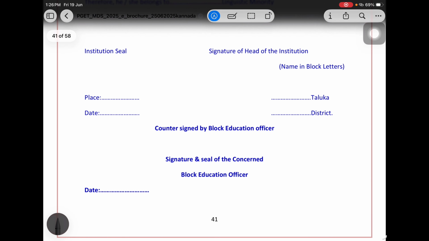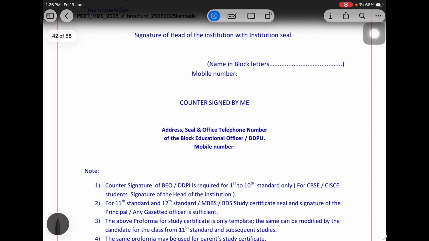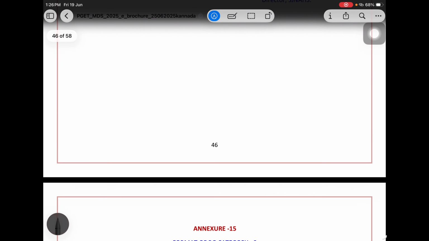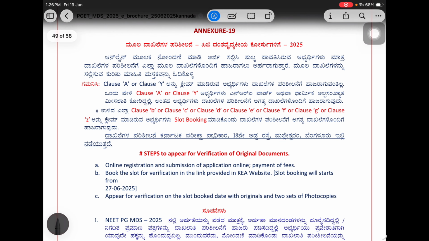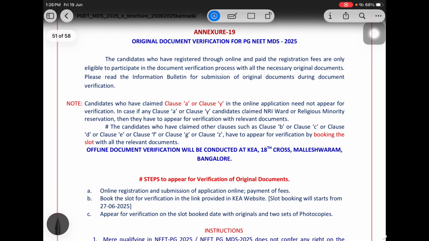Okay, now these are the annexures. According to them you can take the printout and work on it. So this is all about Karnataka. Now a few questions from your side that you have asked me.